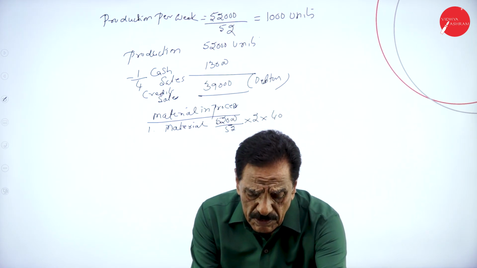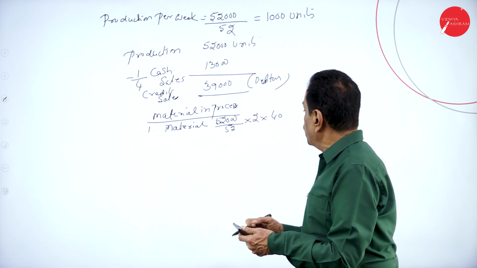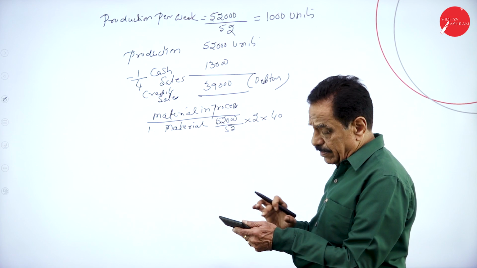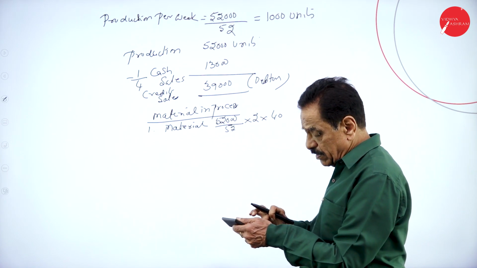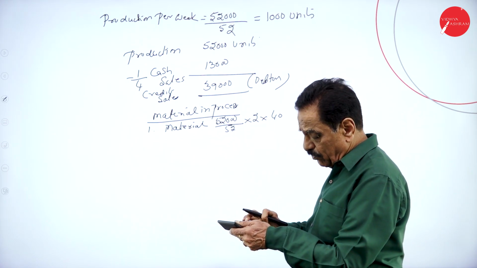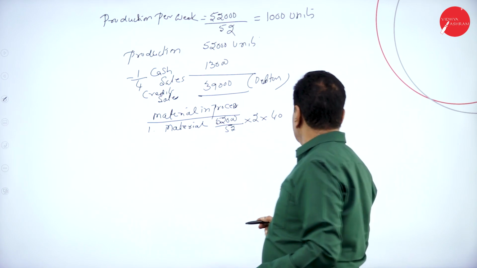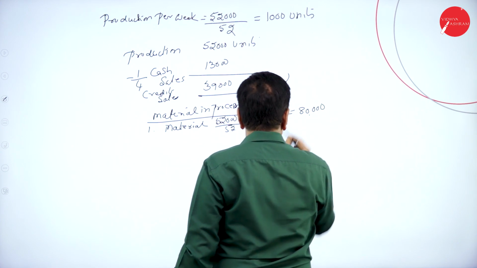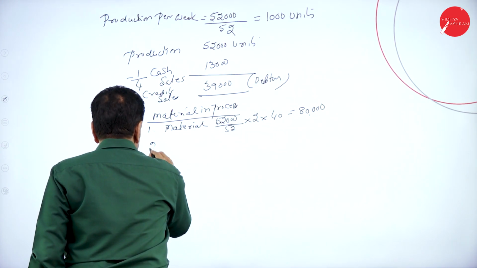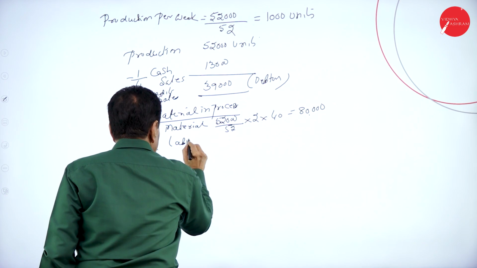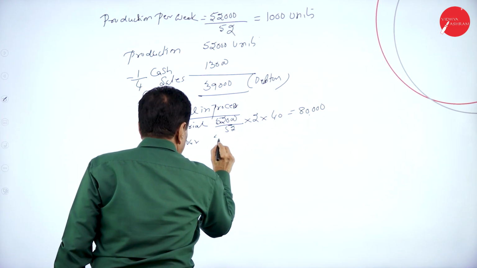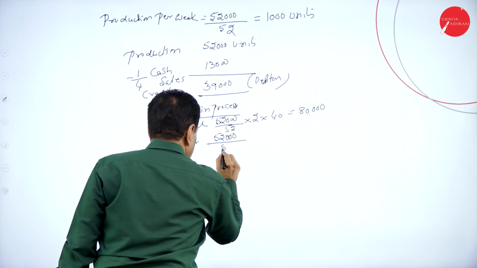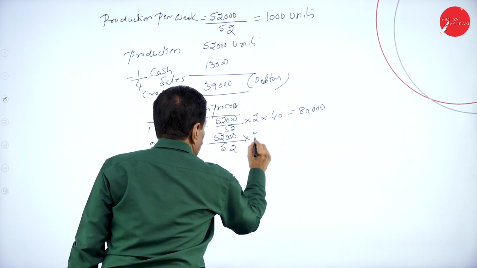So work out: 1,000 into 2 into 40, 80,000, full amount. Number 2, labor: 52,000 divided by 52, 2 weeks.